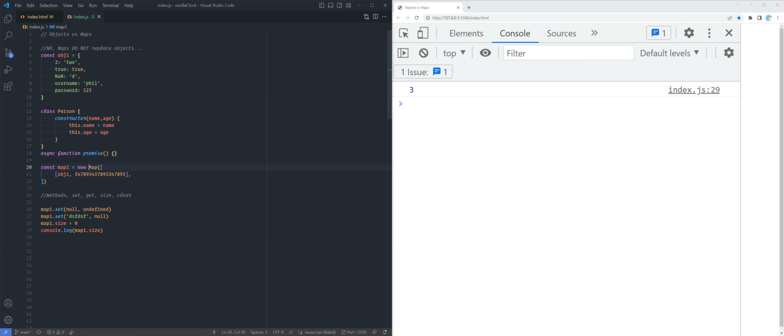Now, they invented map, and they also invented weak map. So why do we need weak map? Well, the only thing that's different in a weak map is that a weak map prevents memory leaks internally. So just by using the words weak map, the JavaScript engine will actually garbage collect your variables and your memory references in a better way.